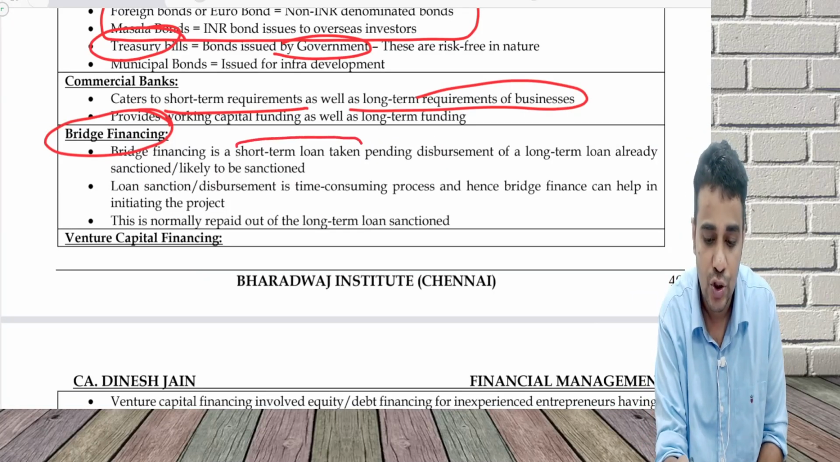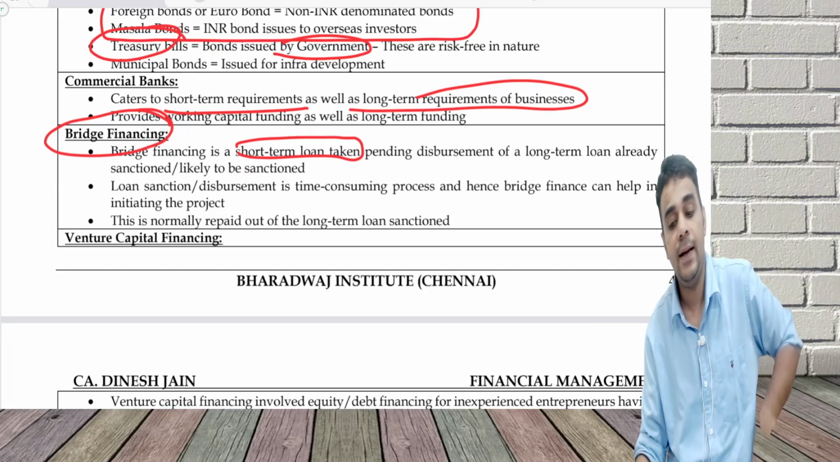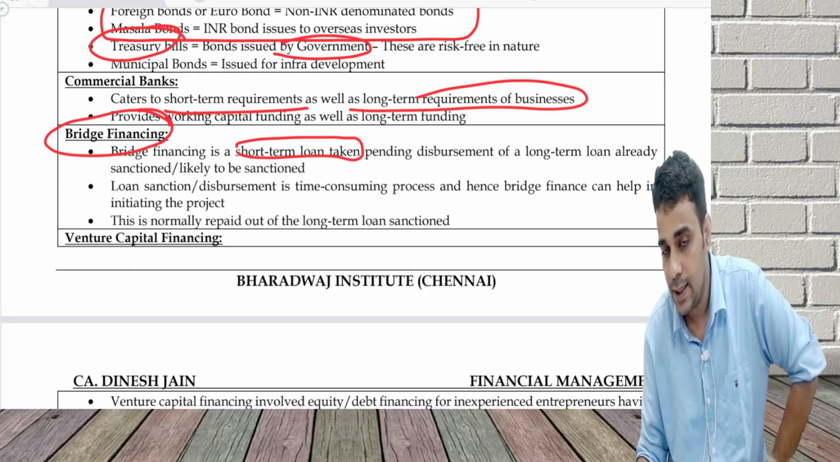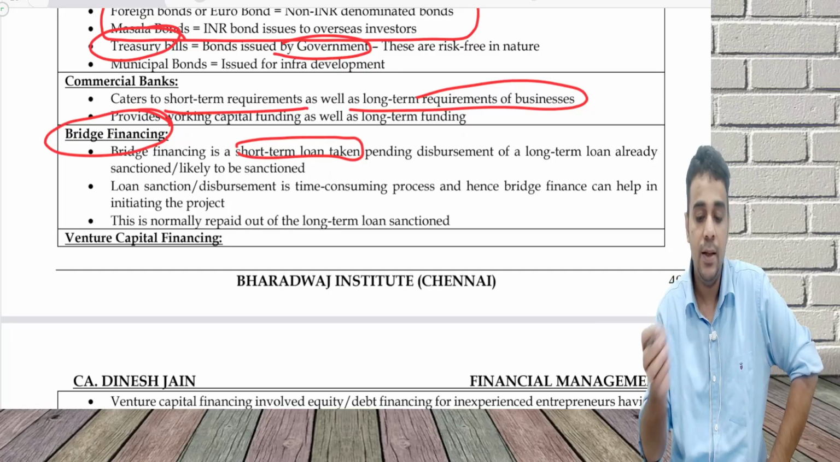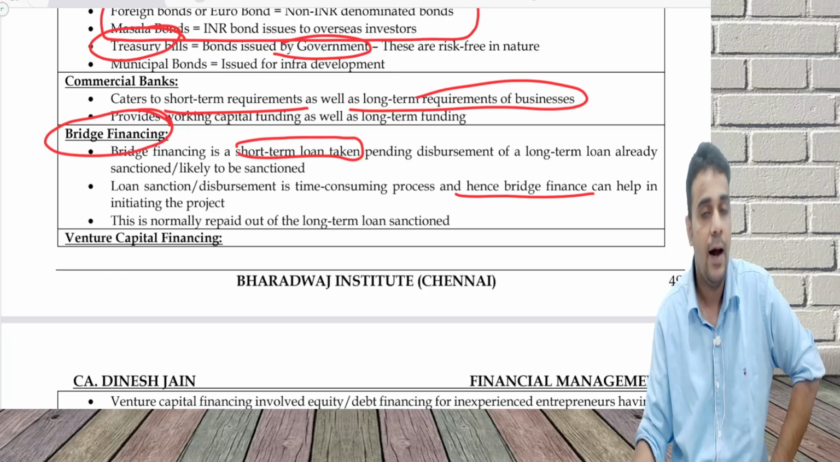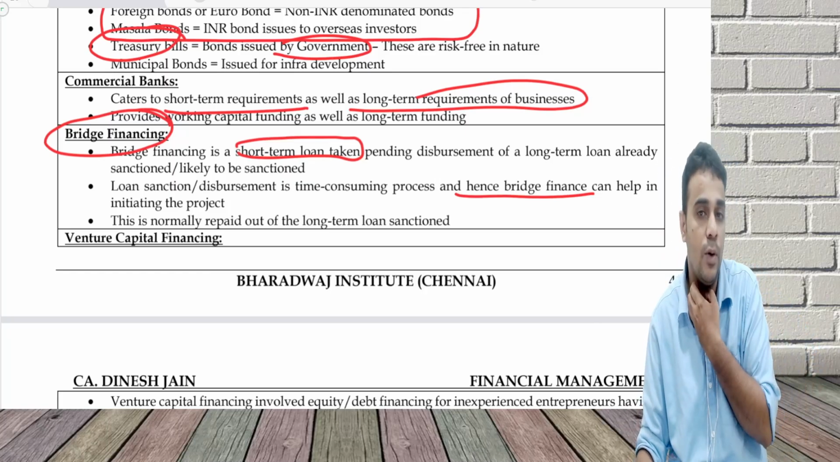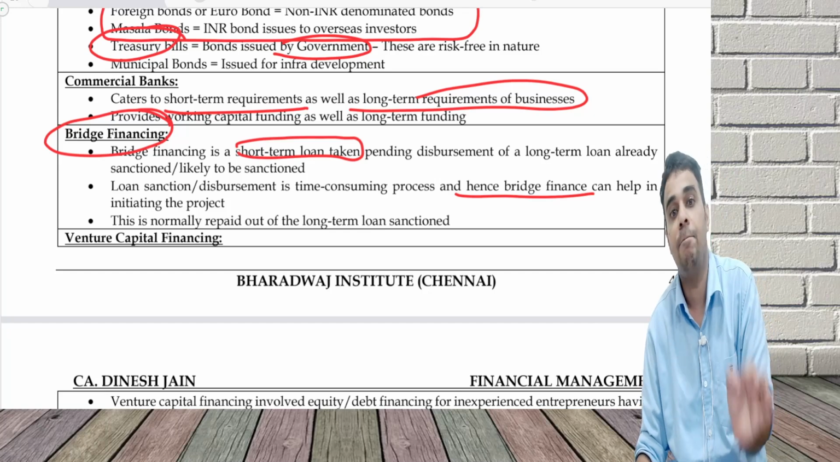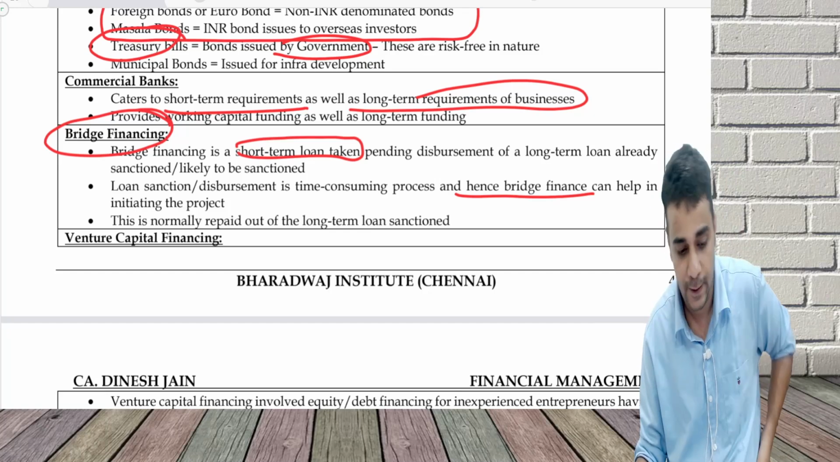Bridge financing is a short-term loan taken pending disbursement of a long-term loan or an equity which is already sanctioned or likely to be sanctioned. In this short-term gap, I need bridge financing, and this will be repaid once the long-term loan comes in. Bridge financing can be asked in the exam. It is to bridge the gap for a shorter period of time.